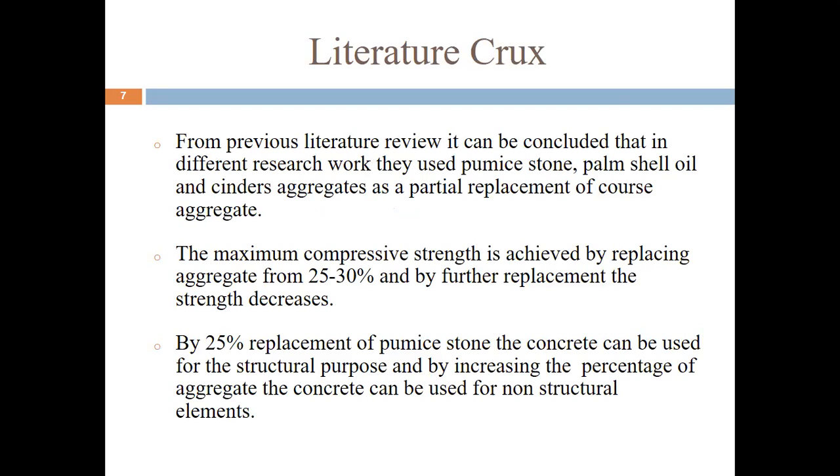Literature crux. From the literature reviews, it can be concluded that different research works used pumice stone, palm oil shell, and cylinder aggregate as a partial replacement of coarse aggregate. The maximum compressive strength is achieved by replacing aggregate by 25 to 30%, and by further replacement, the strength decreases. If you add 25 to 30% lightweight aggregate in replacement of the natural aggregate, it will give you maximum compressive strength.